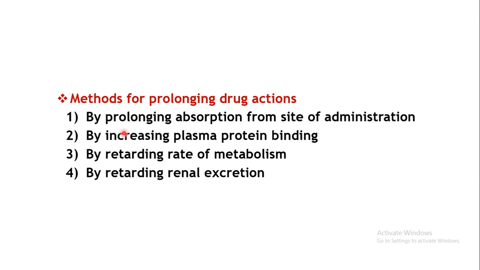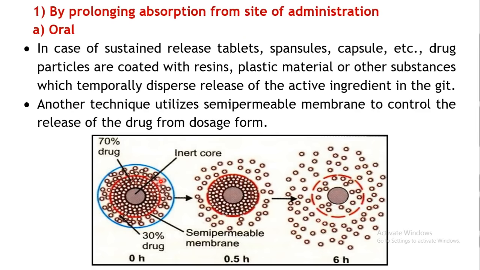Okay. The next method is by increasing the plasma protein binding, as we have seen under binding also, so that it is not available for distribution, metabolism, excretion, and so on. Then the next method is by retarding the rate of metabolism by which it is getting inactivated. By inhibiting the metabolism, you can increase the duration of action. Then by retarding the renal excretion, if you reduce the excretion of that particular drug through the kidneys mainly, in that case also you will make your drug stay in your body for a longer period of time. Okay, now let us consider all of these one by one.